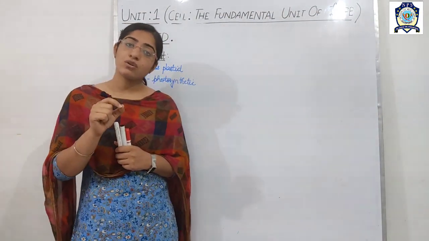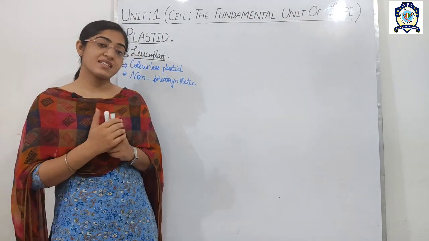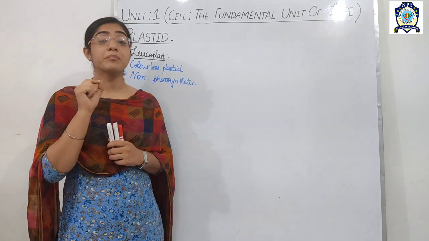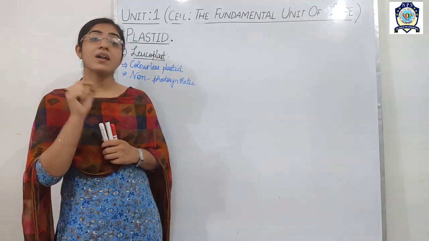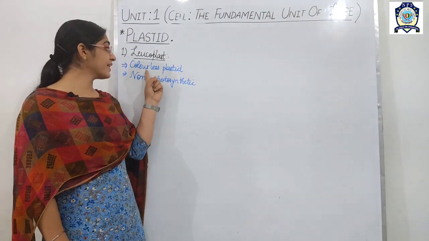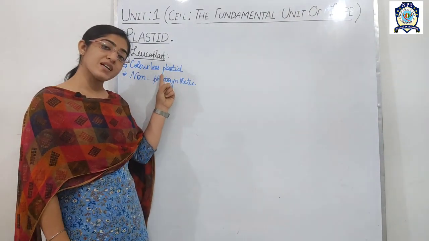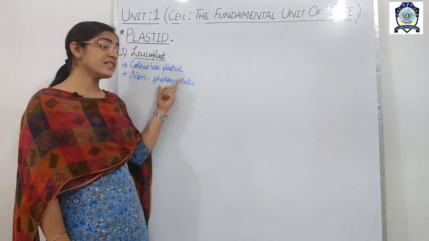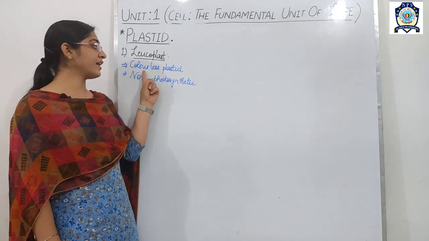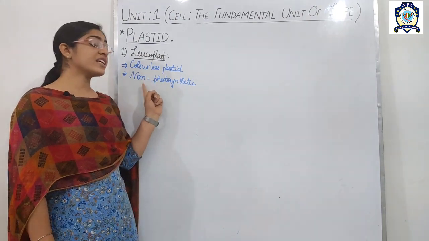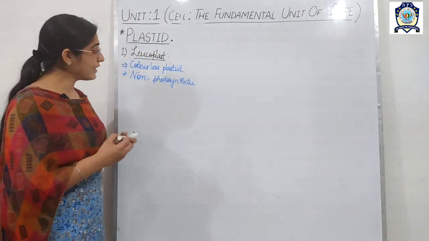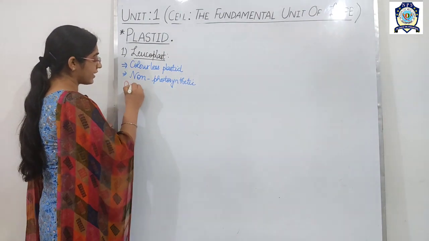As you already studied in your previous classes, photosynthesis is a process by which green plants prepare their food. So photosynthesis is possible only in green plants. That's why, if it is colorless, then the nature will be non-photosynthetic.